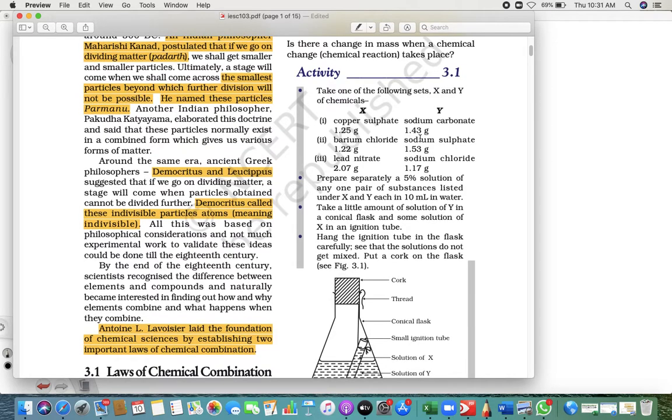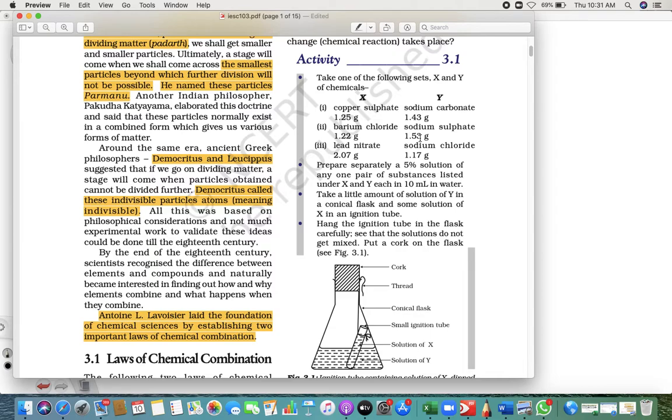here is prepare separately a 5% solution of any one pair of substances listed. You have to prepare any one pair of substances listed.